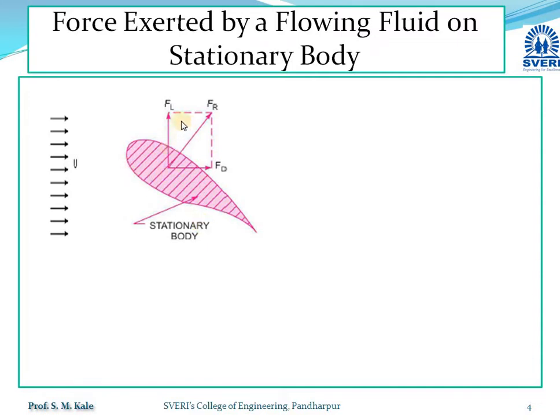So here FR is nothing but the total force which is acting on this stationary body because of immersing this stationary body in a flowing fluid. That total force will always be perpendicular to the plane of the stationary body. So FR is the total force acting on the stationary body immersed inside the flowing fluid with velocity u, and that FR is always perpendicular to the plane of the stationary body.